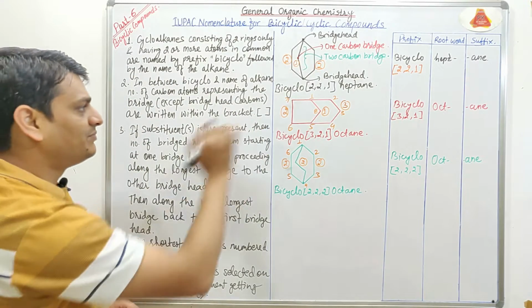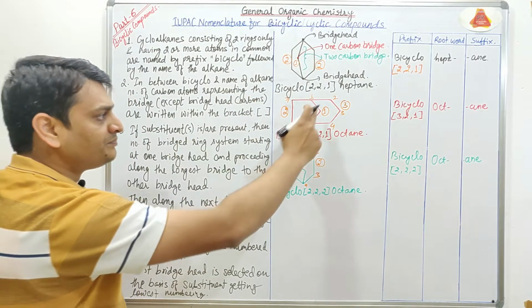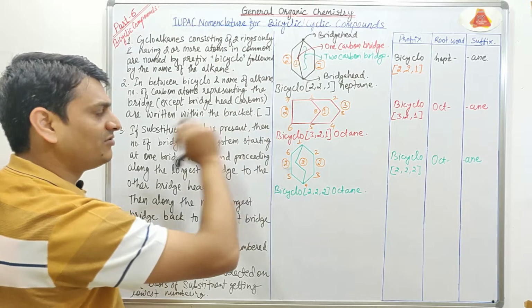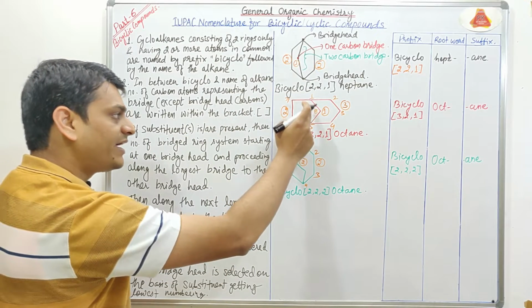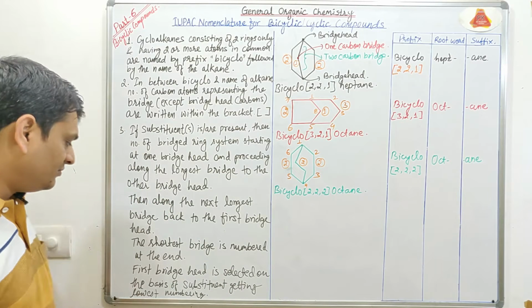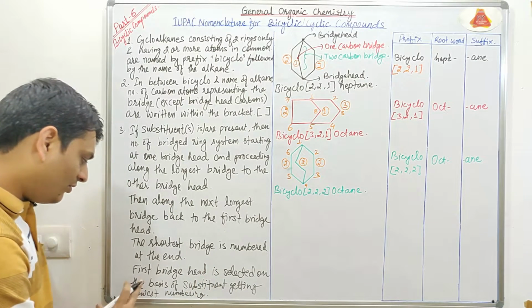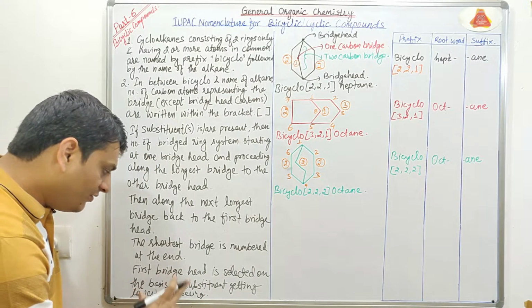This is the perfect example. Here we are starting numbering from here because it is the longest bridge. Then we are going through this bridge because it is second longest, and this is the shortest, so it is numbered 8th. Now there is one more condition, and according to that, the first bridgehead is selected on the basis of the substituent getting the lowest numbering.